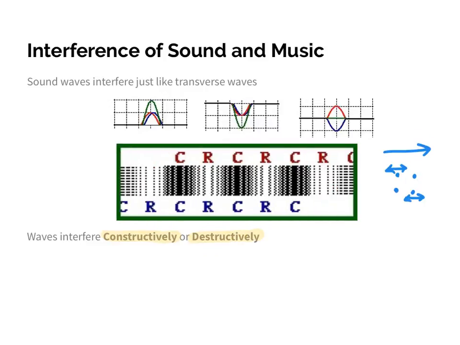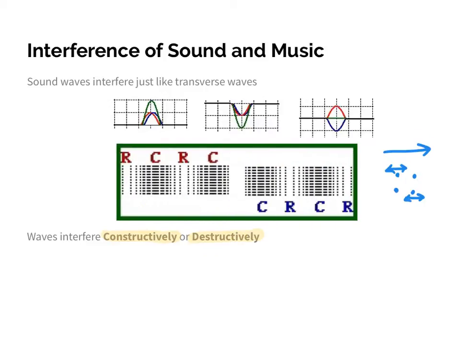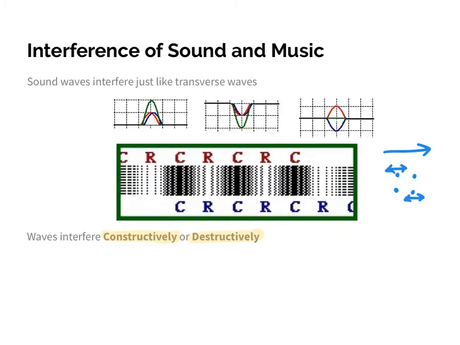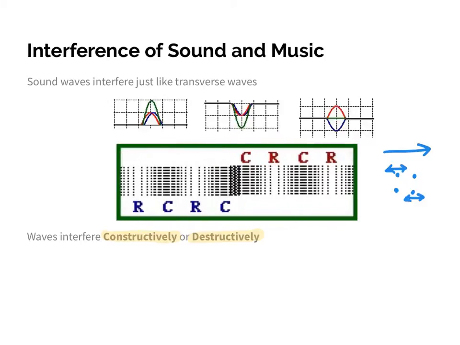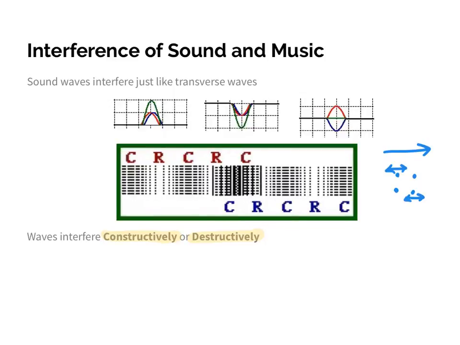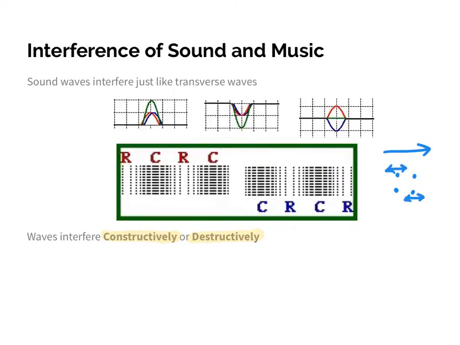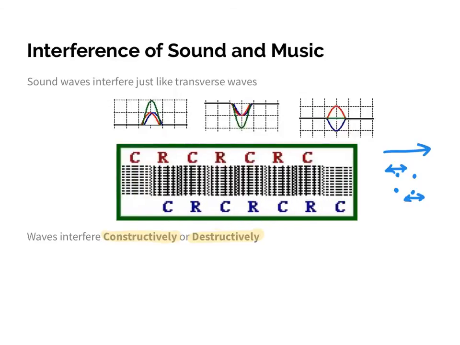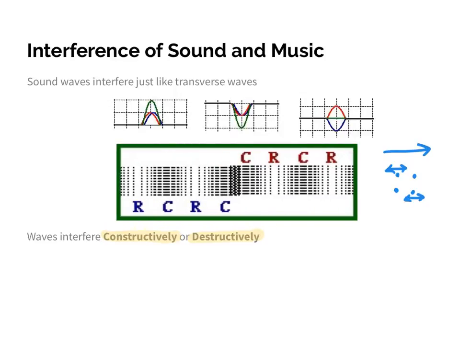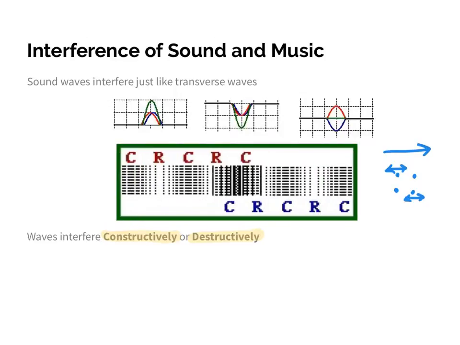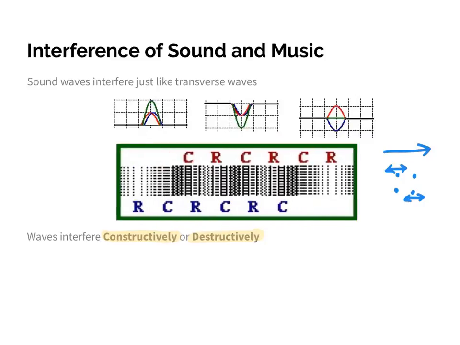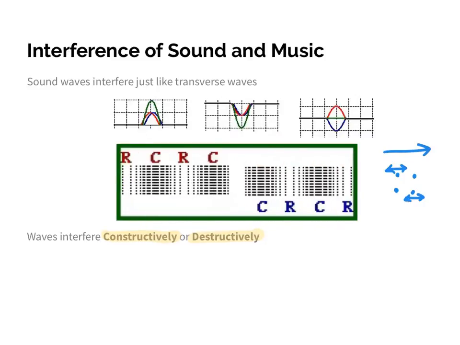Now, what might this look like? Take constructive interference, for example. I'm going to play a sound for you. It's 440 hertz. It might be a little bit annoying, but just listen to the sound. And then I'm going to play another sound with the same exact frequency, so they are perfectly in phase, and listen to what happens.